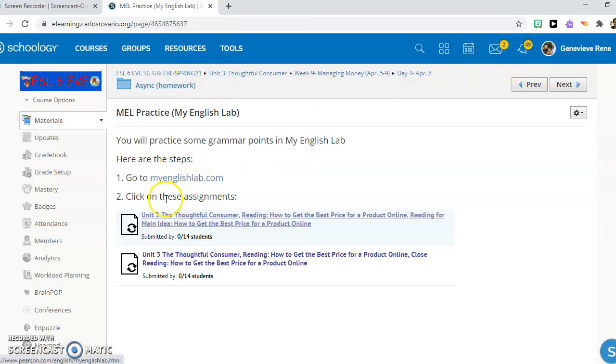Your next activity is in Mel. Okay, you have 2 activities in Mel. Now, remember, it is very, very important that you do complete these activities in Mel. All right, very few people are doing them. And so we need to make sure we do our Mel assignments so we can get more practice.